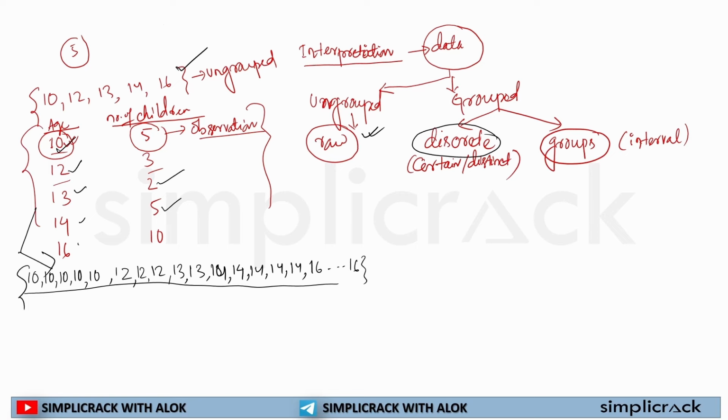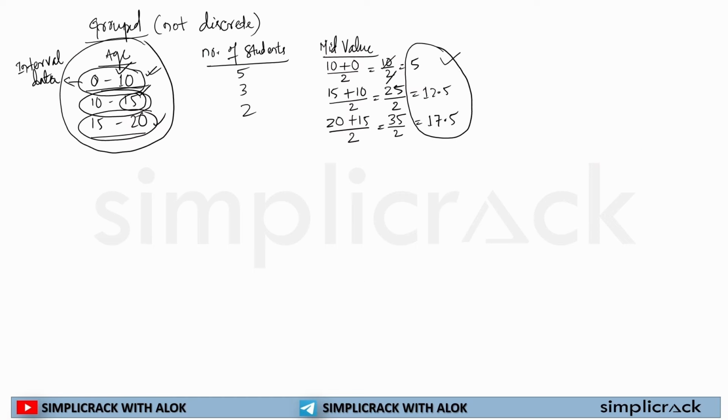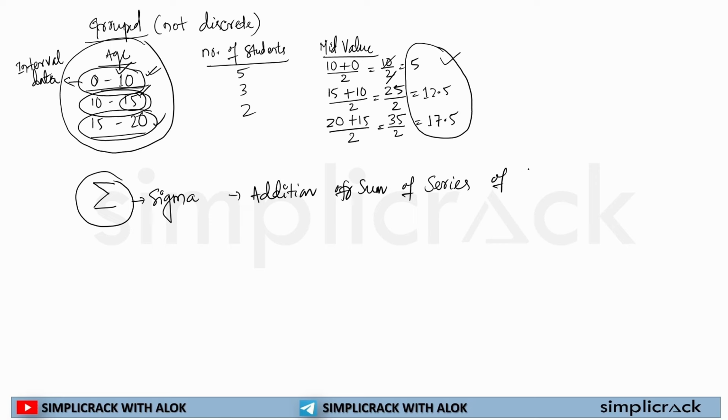Now before we proceed further, I would like to inform you one statement. See, this is a symbol you will be seeing in various books, or various questions maybe. This symbol is known as sigma. This symbol is known as sigma. And what does sigma mean? This means addition. You have to add, or you can say the sum of a series of data or terms.